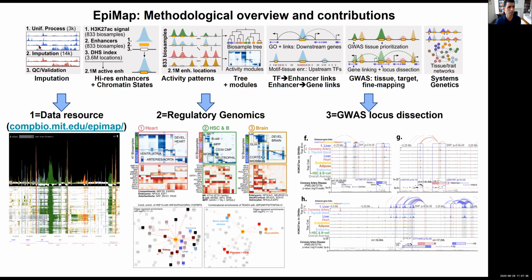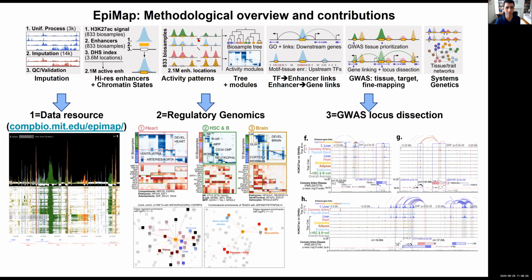In particular, he sought to uniformly process 3,000 different chromatin and RNA tracks, systematically impute an additional 14,000 tracks, and then carry out a lot of QC and validation, followed by a high resolution annotation of enhancer regions based on their presence in enhancer chromatin states, based on H3K27 acetylation signal, and of course, DNase hypersensitivity sites to get at the high resolution.